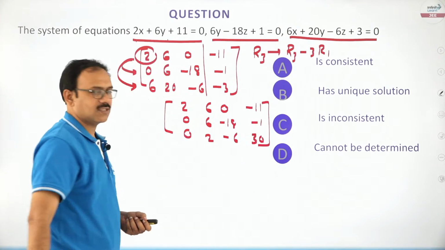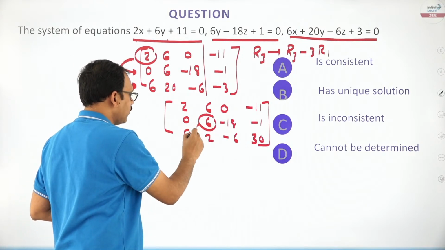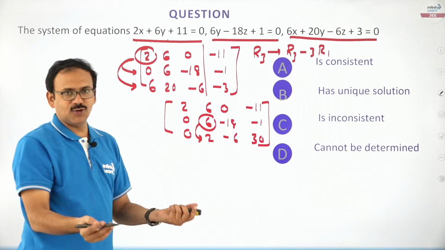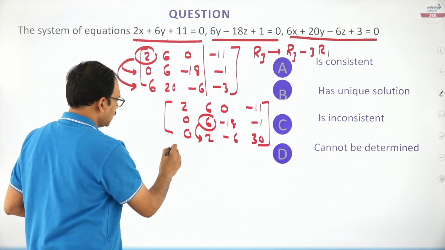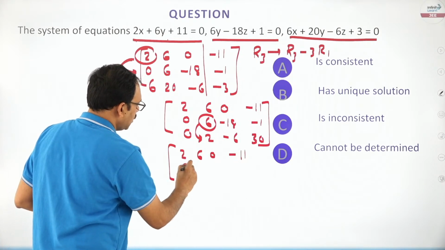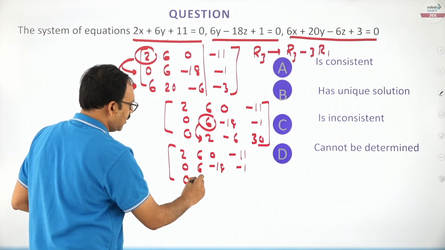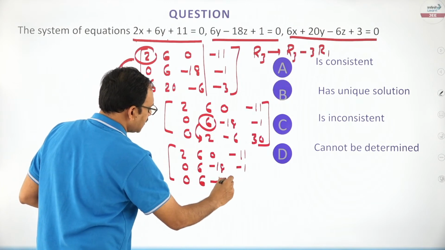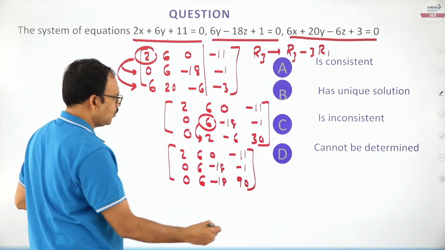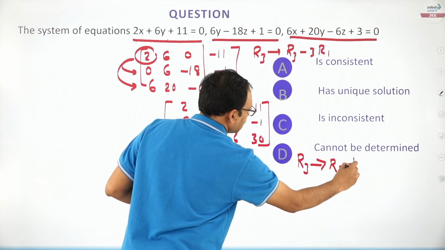This is the matrix, friends. Now the next step would be, with the help of this element you make this 0. So better you multiply the third row with 3, then you can subtract. So let me write 2, 6, 0, minus 11; 0, 6, minus 18, minus 1; multiply this with 3, so that 6, minus 18, 90. Now friends, what you can do is, R3 you write as R3 minus R2.